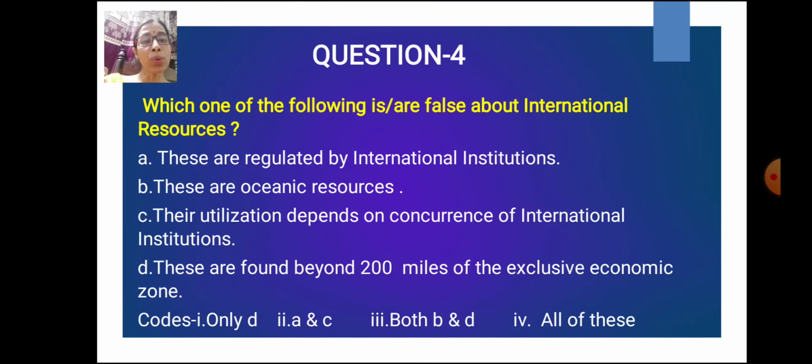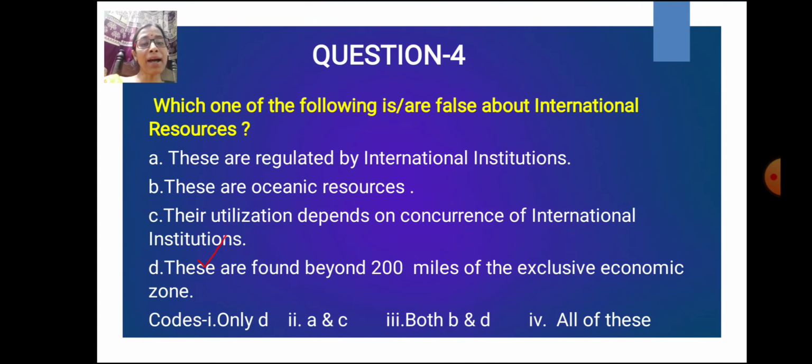Question number 4. Which one of the following is or are false about international resources? Option A: these are regulated by international institutions. Option B: these are oceanic resources. Option C: their utilization depends on concurrence of international institutions. Option D: these are found beyond 200 miles of the exclusive economic zone. Codes are given. Is it only D? Is it A and C? Is it both B and D? All of this. Which one is correct?